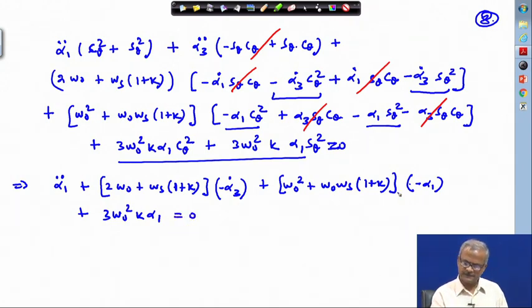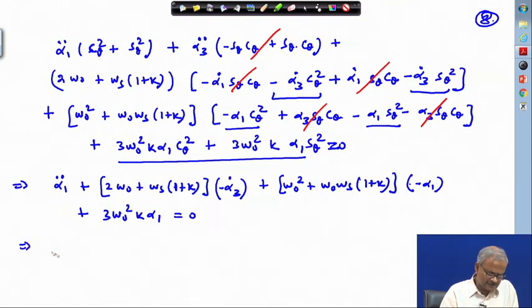So, you can see that in this equation we have got rid of all the sin theta and cosine theta terms. So, therefore, here let us first rewrite this equation.